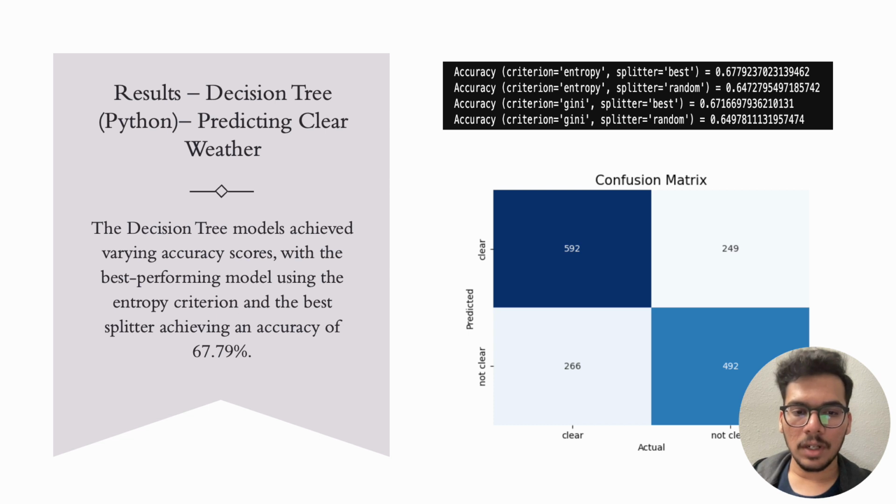The confusion matrix here displays how the model performs on the test data. It displays actual label and the label predicted by the model. This helps in calculating the accuracy of the model. The decision tree models achieved varying accuracy scores for different parameters. The best performing model is the one with entropy criterion and best splitter. It achieved an accuracy of 67.79%.